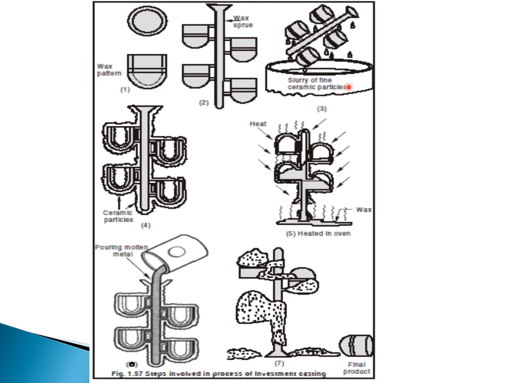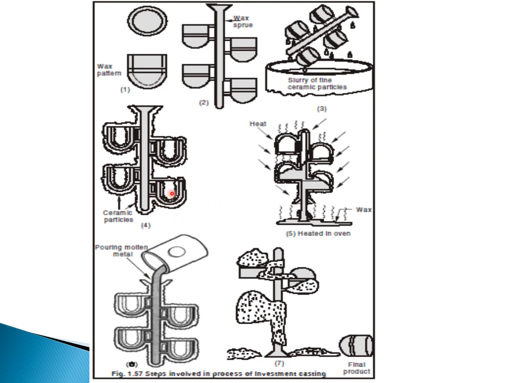So we make a paste of ceramic and dip this whole thing in the slurry. After removal from the bowl, we get the ceramic coating over the patterns. These are all the ceramic particles; if we dip it inside, the whole thing is coated with ceramic particles.